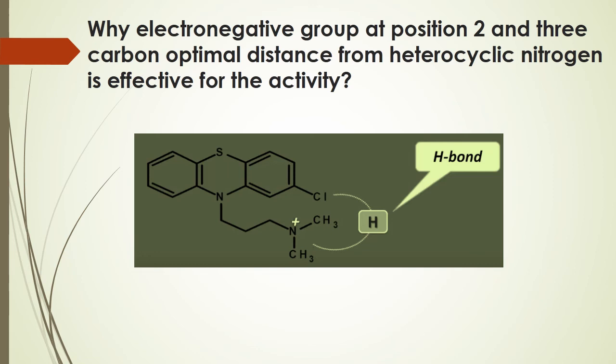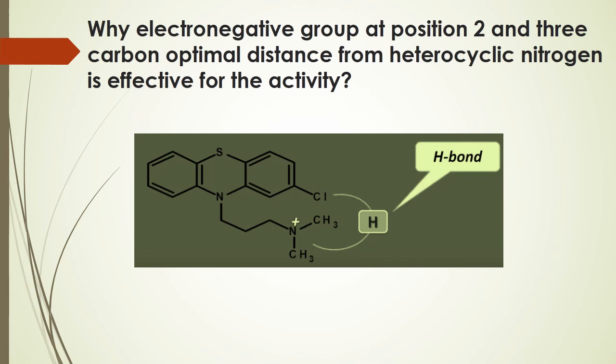And mainly 3 types of substitutions are possible, that is piperazine, piperidine, aliphatic. If we compare all the ring systems or the aliphatic system, then we find that the piperazine ring system is most active, then aliphatic, and then piperidine ring system.